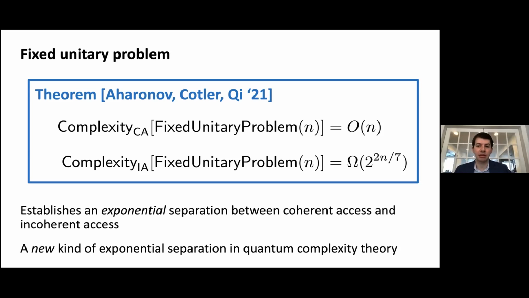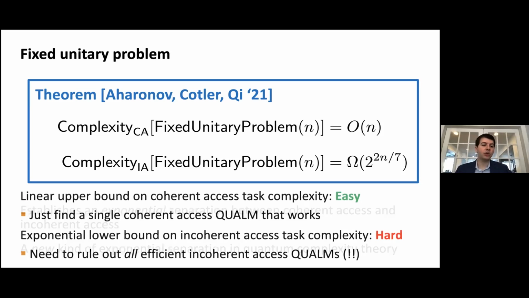in quantum complexity theory. So the linear upper bound on coherent axis task complexity, namely this is easy. We just have to find a single coherent axis QUALM that does the job. But the exponential lower bound is highly non-trivial for incoherent axis task complexity because we need to rule out all efficient incoherent axis QUALMs.